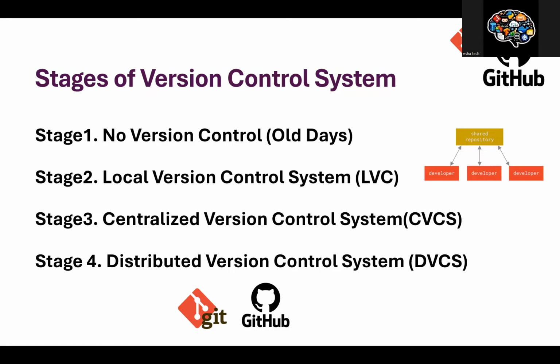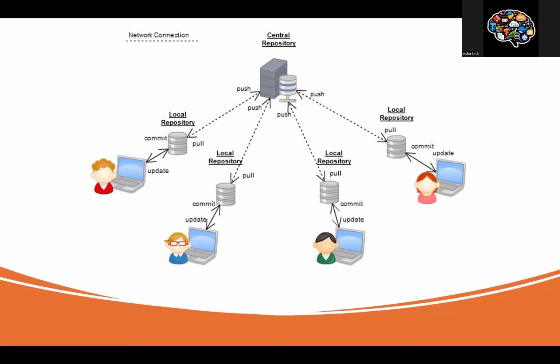This is where we also name the tool: the centralized version control system can be Subversion, a centralized system. So this is how it works. This diagram helps you understand the centralized repository and how the changes made locally by all the developers are pushed directly to the central repository. This is one of the main important things.